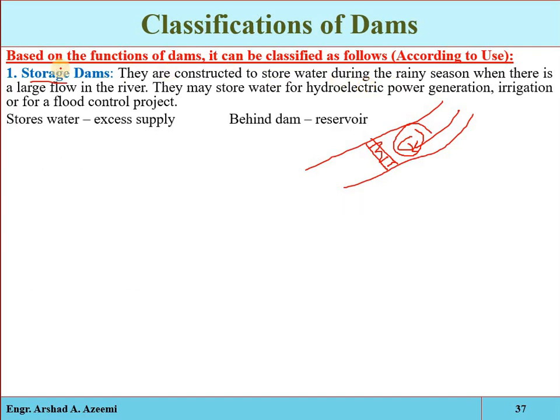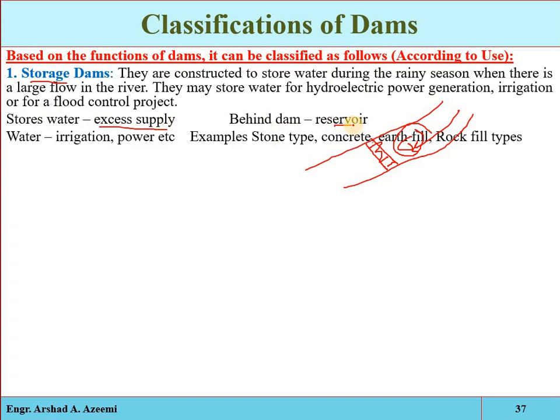And see, it will store the water when the supply in the river is excess, and a type of reservoir will be formed, and that water will be utilized for irrigation, power, and for other purposes, and can be constructed from stone, concrete, and rock fill.